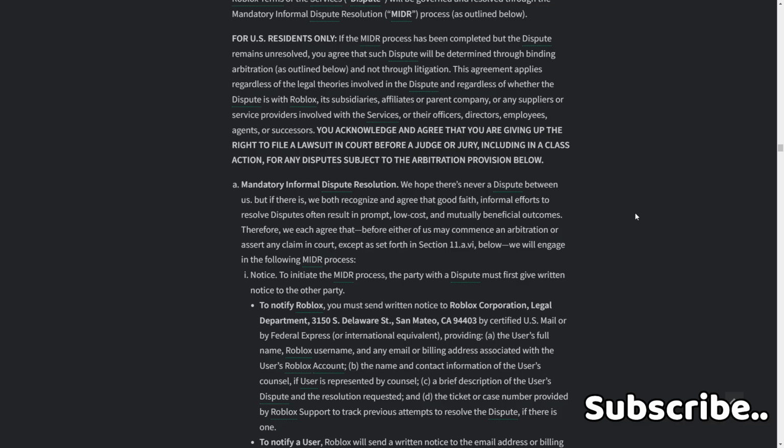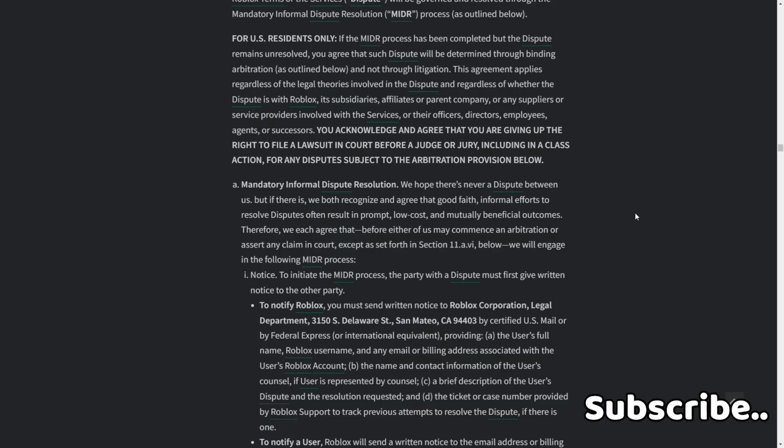A. Mandatory informal dispute resolution. We hope there's never a dispute between us, but if there is, we both recognize and agree that good faith informal efforts to resolve disputes often result in prompt, low cost, and materially beneficial outcomes. Therefore, we each agree that before either of us may commence an arbitration or assert any claim in court, except as set forth in section 11A6 below, we will engage in the following MIDR process.